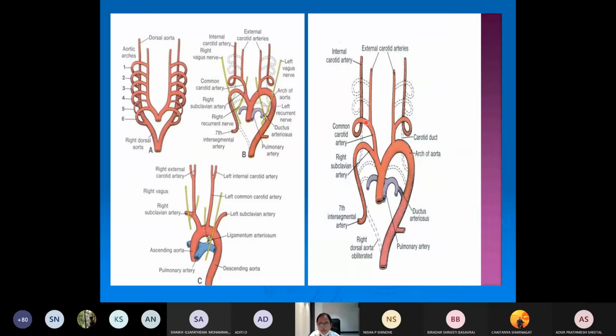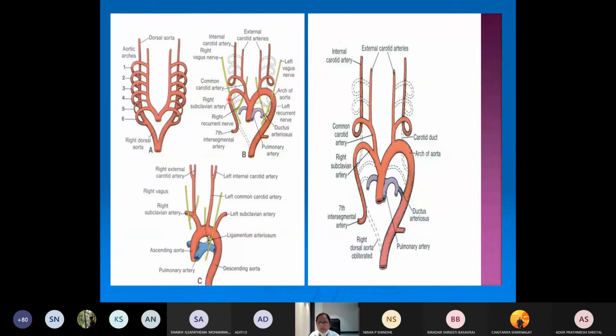Then the dorsal part of the third aortic arch and the right dorsal aorta will form the internal carotid artery, whereas the ventral part of the third aortic arch will form the common carotid artery. So this is how the important vessels of the head and neck region are formed.